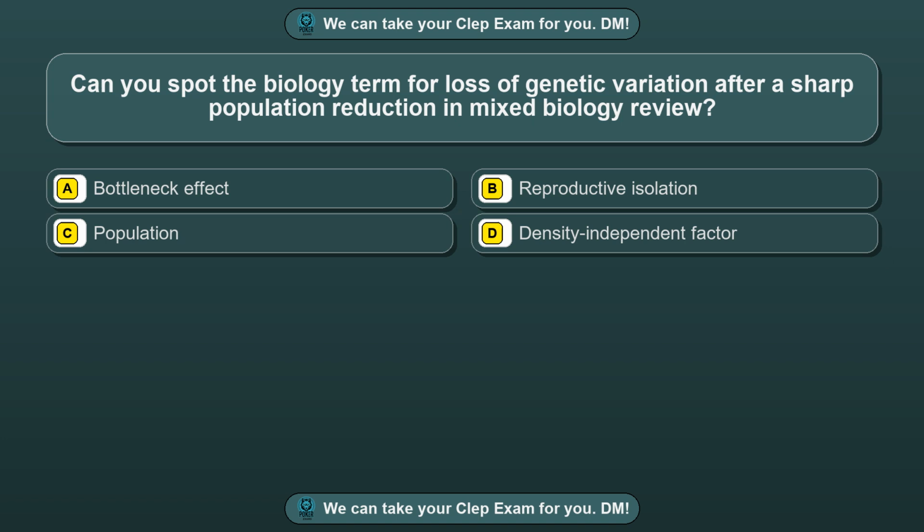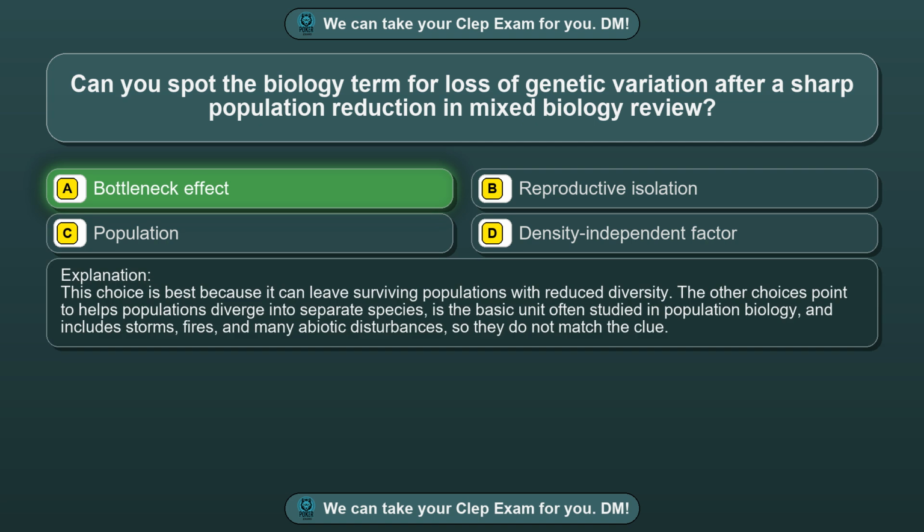Question 96. Can you spot the biology term for loss of genetic variation after a sharp population reduction in mixed biology review? Option A, bottleneck effect. Option B, reproductive isolation. Option C, population. Option D, density-independent factor. The correct answer is option A, bottleneck effect. This choice is best because it can leave surviving populations with reduced diversity. The other choices point to helps populations diverge into separate species, is the basic unit often studied in population biology, and includes storms, fires, and many abiotic disturbances, so they do not match the clue.